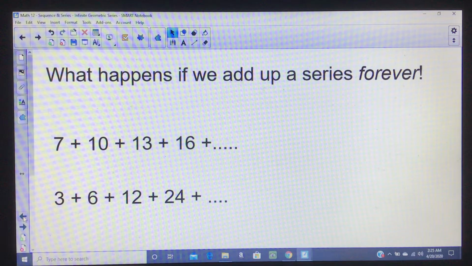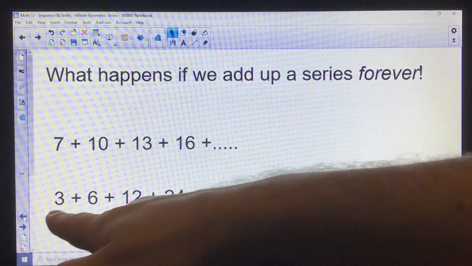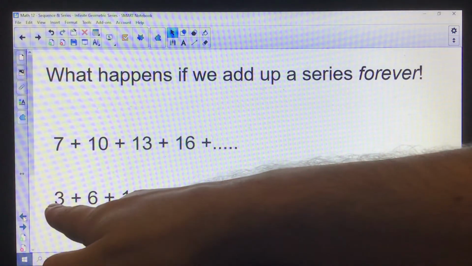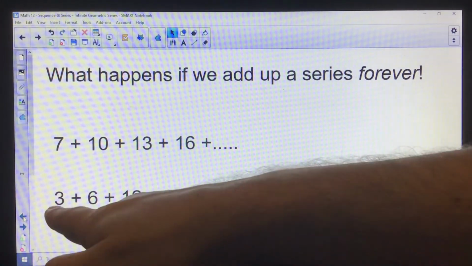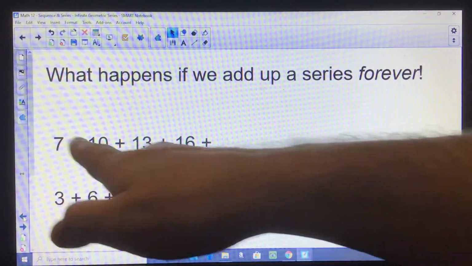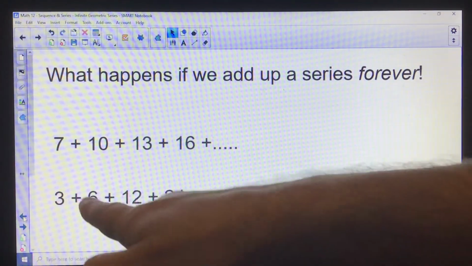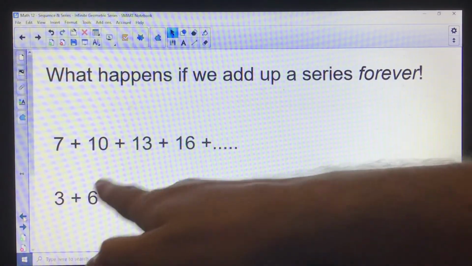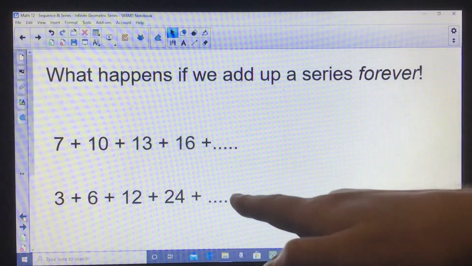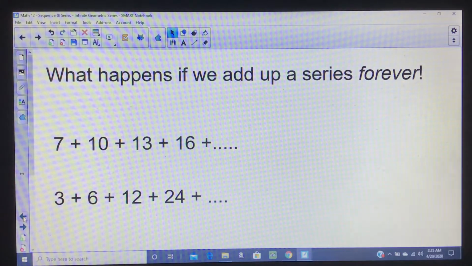Now, not all geometric series. So here's a geometric series. It's formed from a geometric sequence. Remember, geometric means that instead of, like here, they add by 3, in geometric, they multiply by the same number. So these are all doubling. So multiply by 2, multiply by 2, multiply by 2. The next one would be 48. The next one would be 96, and so on. Clearly, if I add all these up, I get the same problem. The thing goes on, this adds up to infinity.